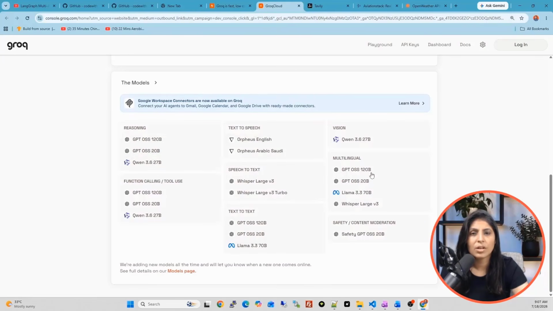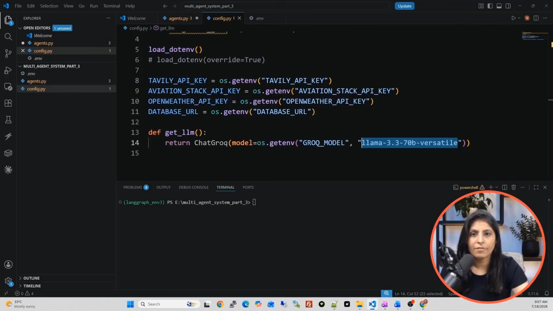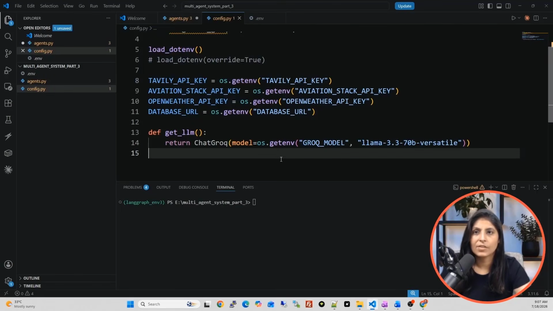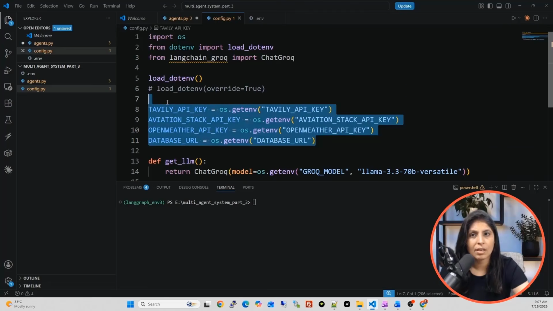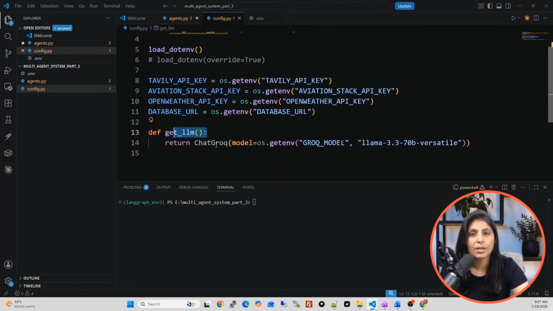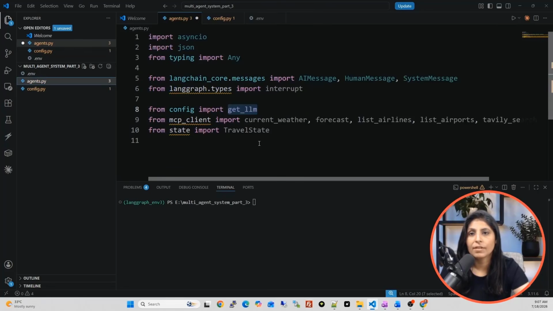So different kinds of models are here, and we are using this Llama 3.3 70 billion model. So you can pick any model as per your requirement from here. And after that, save this file. Now our config file is ready, and we loaded all the API keys and we loaded the LLM in this file. Now let's go back to agents.py file and let's see the next line.